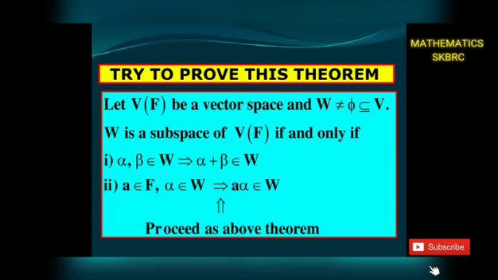Try to prove this theorem same as above. In the above theorem, first condition is α, β belongs to W gives α − β belongs to W. In this theorem, first condition is α, β belongs to W gives α + β belongs to W. Second condition is same in both theorems. Proceed same as above theorem.